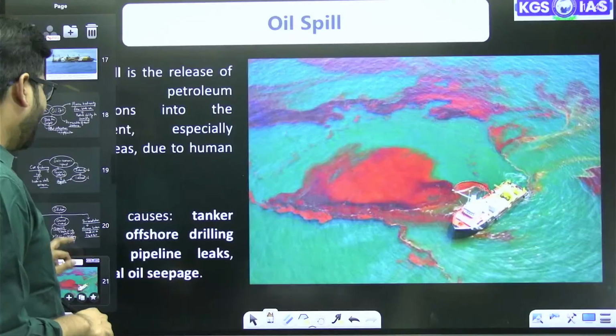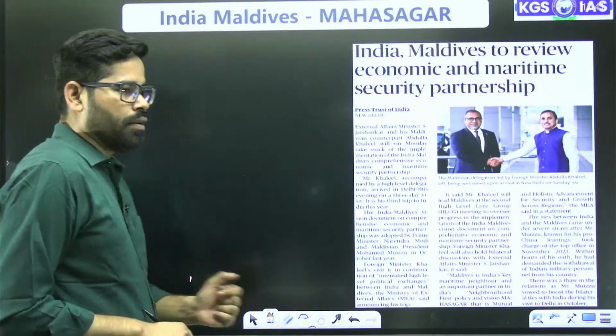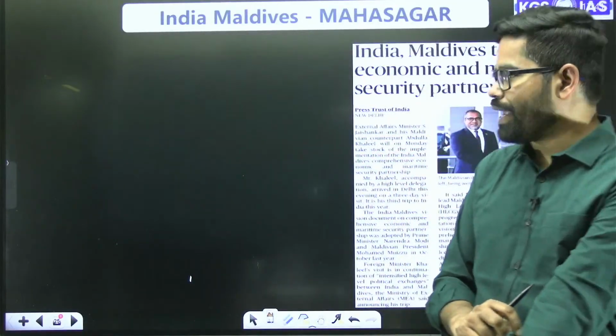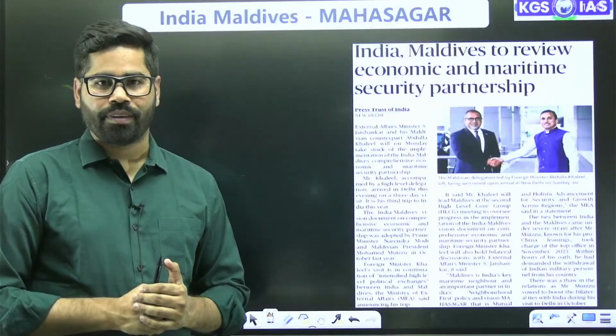So this is the oil spill which is happening in India right now. This is one more part which we have seen, oil spill. Now coming to the next part, Mahasagar.